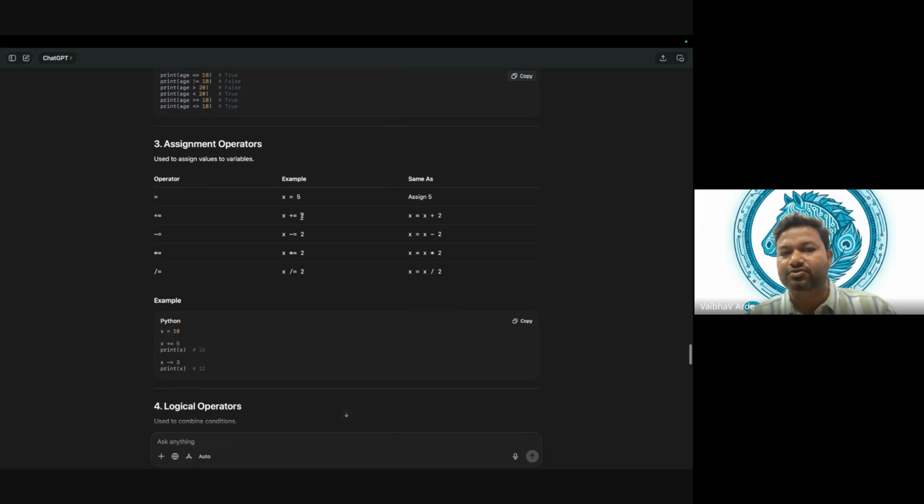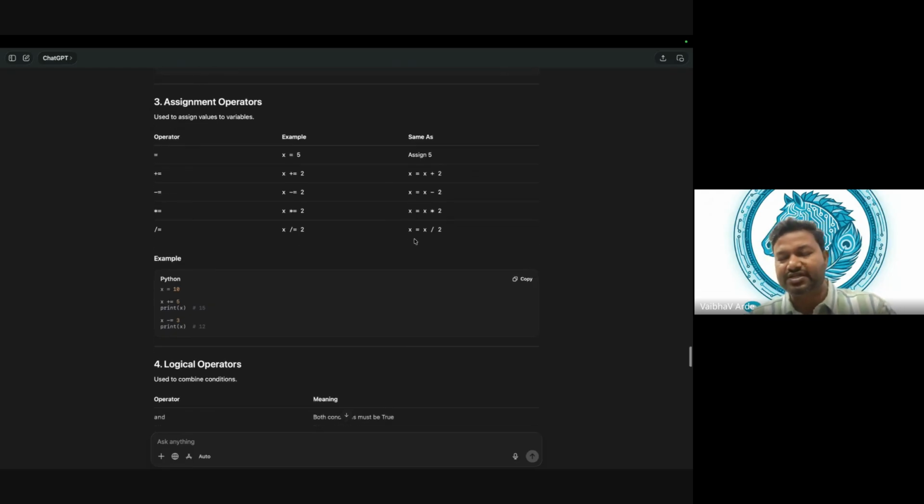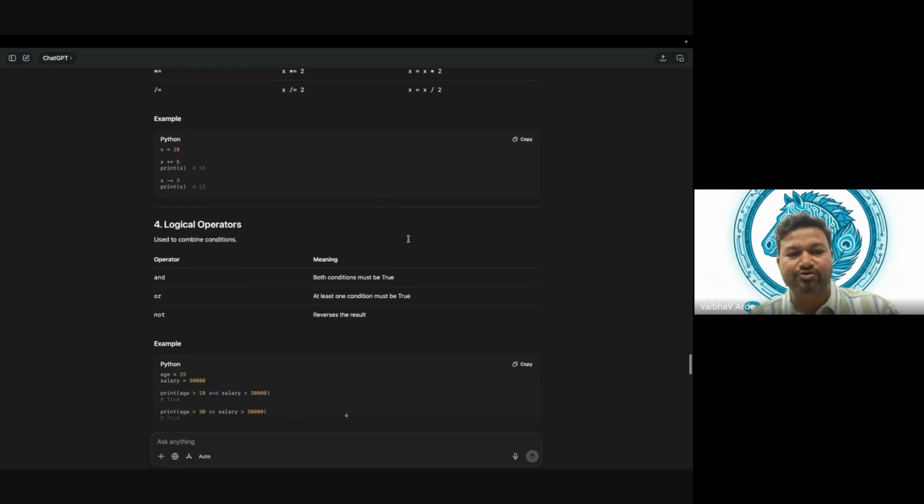Next is x plus equal to 2. That means it's a shortcut. So x plus 2, okay, it means this. Similarly with minus, it means this. These are really easy things, guys. I will not spend much time over here.